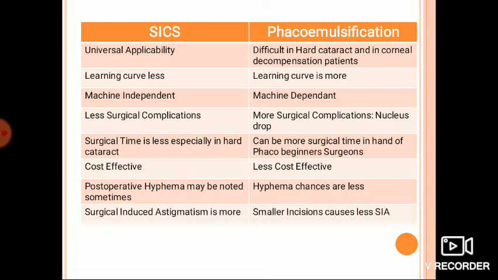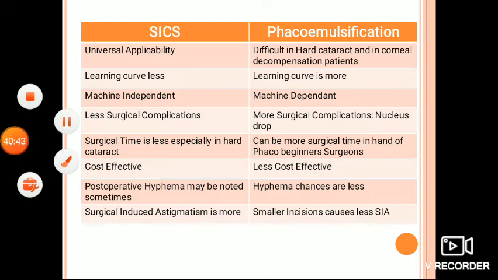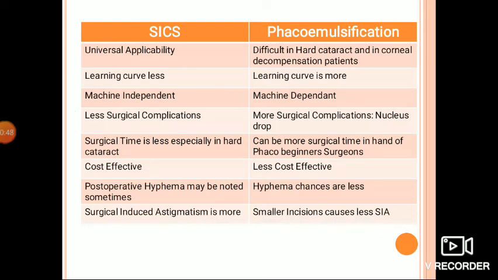In manual SICS, the operating time is much less than in phacoemulsification. Phacoemulsification is especially hard in hard cataracts, the time taken is more, and SICS is ideal for mass surgery. SICS is also cost effective and useful in conversion during phacoemulsification. If the surgeon is trained in SICS, it is very useful when conversion is required due to machine failure during phaco surgery.